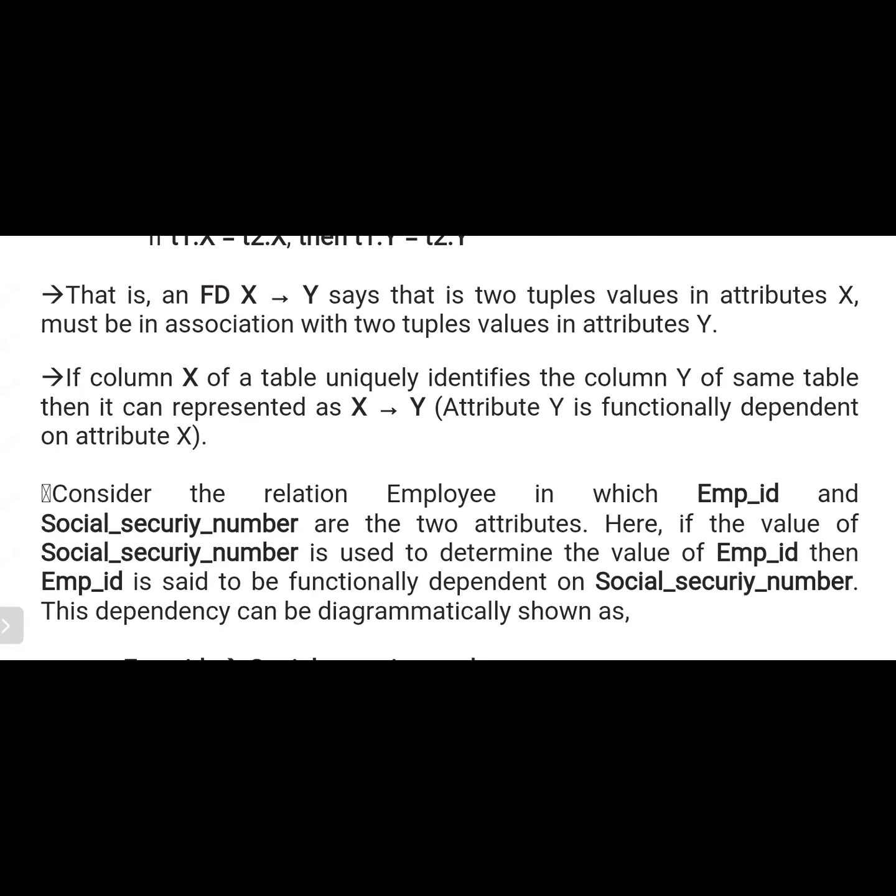So attribute Y is functionally dependent upon attribute X. That means the customer name and balance details are based upon the account number. Our name, our marks, and our address are based upon our roll number. Am I right or not? The same thing is referred to as a functional dependency. So our marks, our name, and our address functionally depend on our roll number. That means our roll number can easily identify our name.